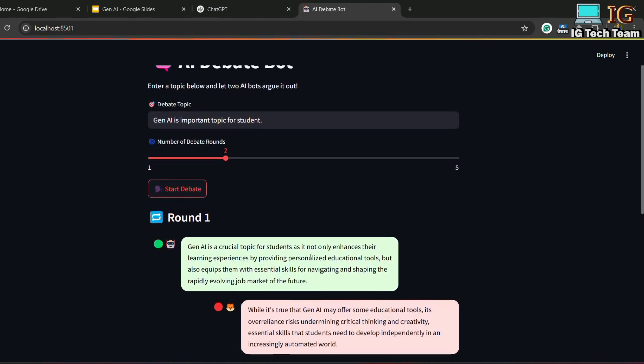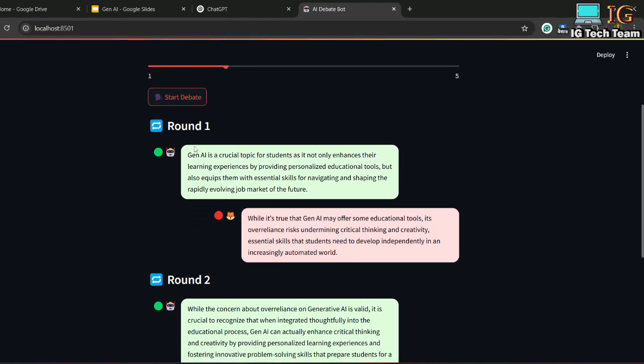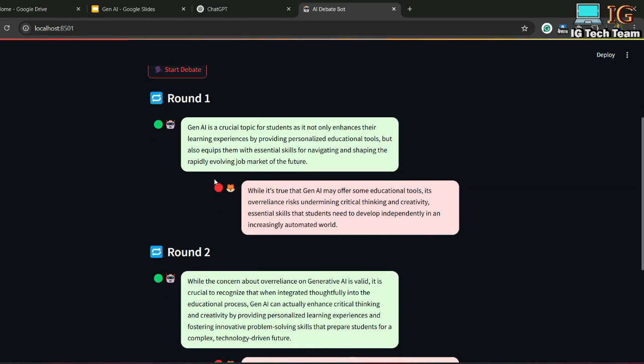That means you can clearly see here the topic is Gen AI is important topic for student. So first one will say like yes, Gen AI is a very important topic for student, this and that. But second bot will contradict the response. That means it will say like Gen AI is not important topic, other thing is important, so something like that. That means two bots will argue with each other, and you can clearly see there is one slider. That means how many rounds you want. Right now the value selected is 2. That means there are two rounds. That means the bot will argue 2 times.